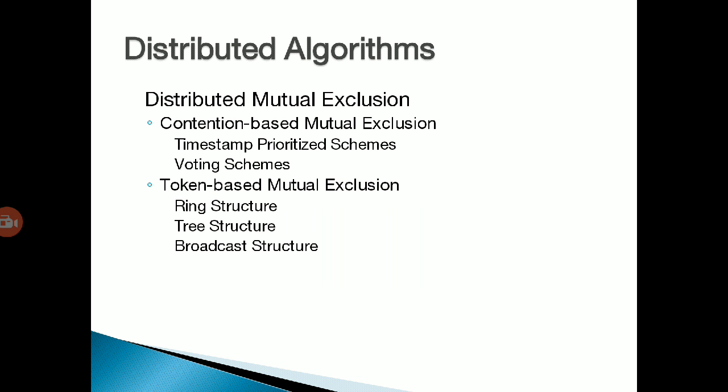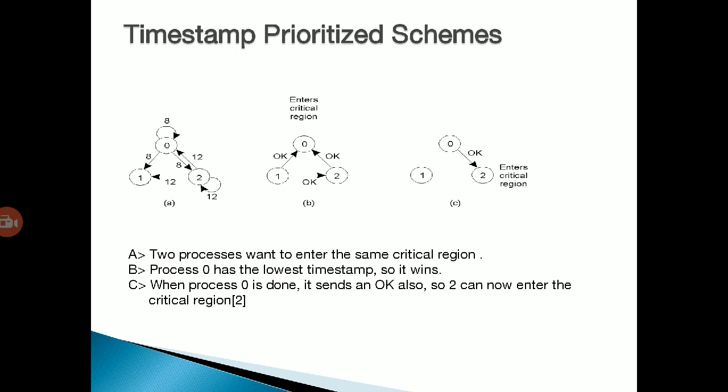Now, distributed mutual exclusion contains two algorithms, that is contention based exclusion and token based mutual exclusion, and some solutions, that is the timestamp priority scheme and the voting scheme. So, what is the timestamp priority scheme?